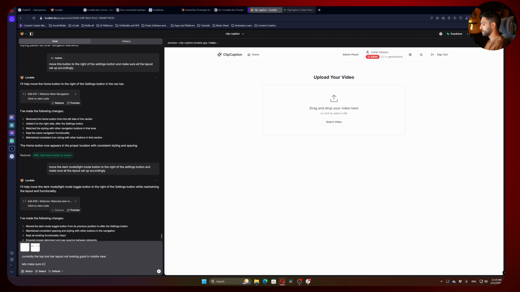Let's make sure in mobile view we have some kind of 3 dots button that expand and show all the navigations and buttons of the system to make sure we can actually practically work with mobile. Make a plan for it, okay?